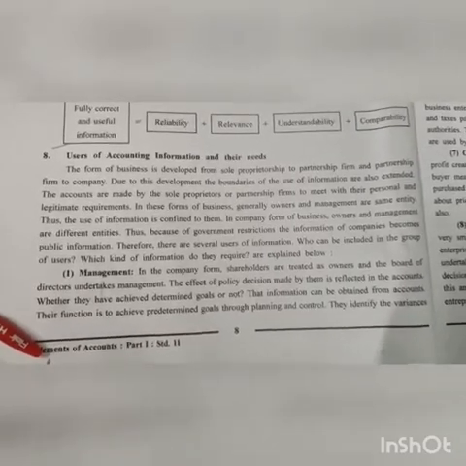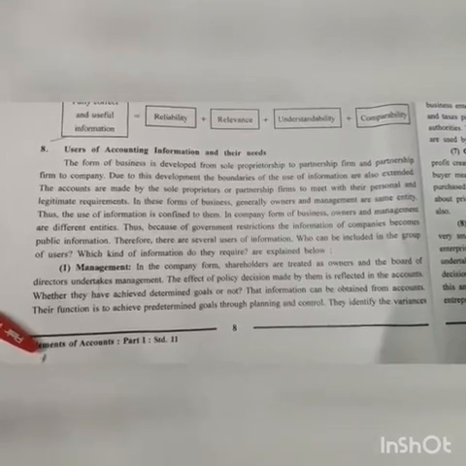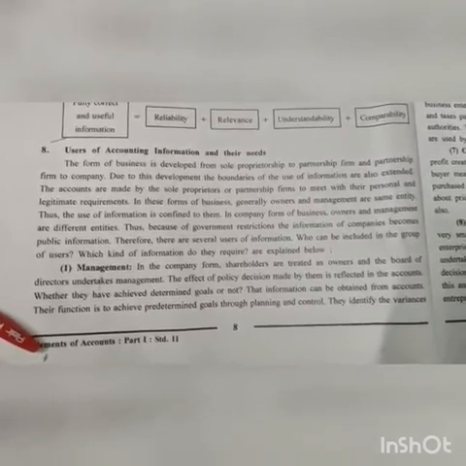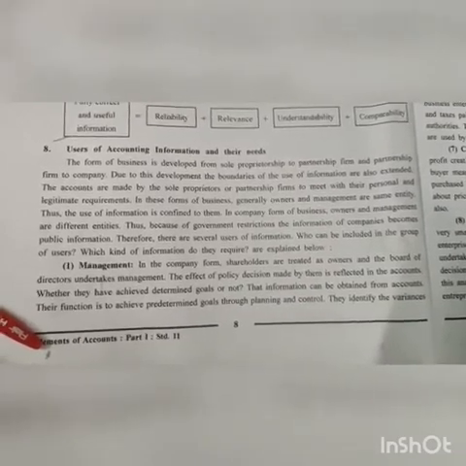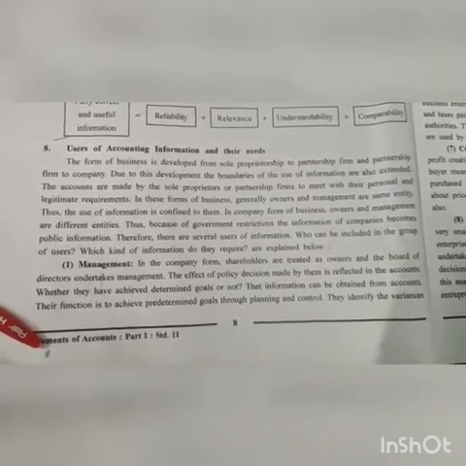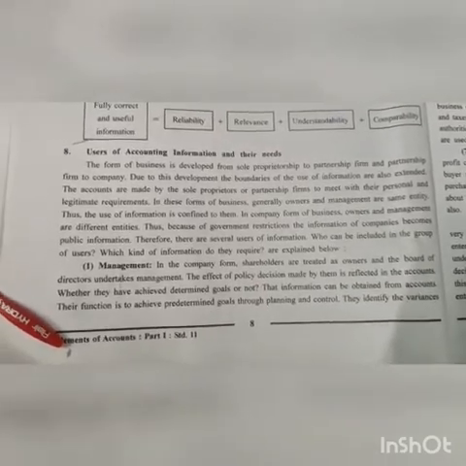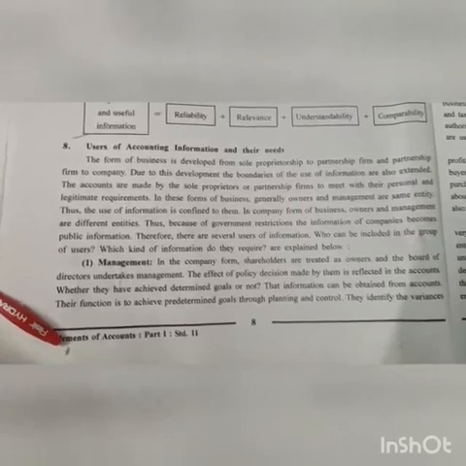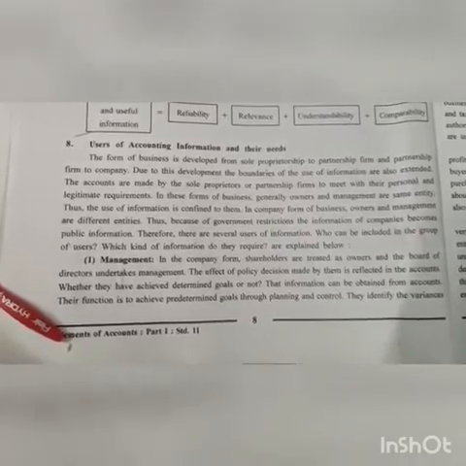See, the form of business has developed from sole proprietor to partnership firm and from partnership firm to company. You will learn that there are different forms of business organization. One is sole proprietorship, which means there will be only one person who has the power of that particular business; he is the sole owner.